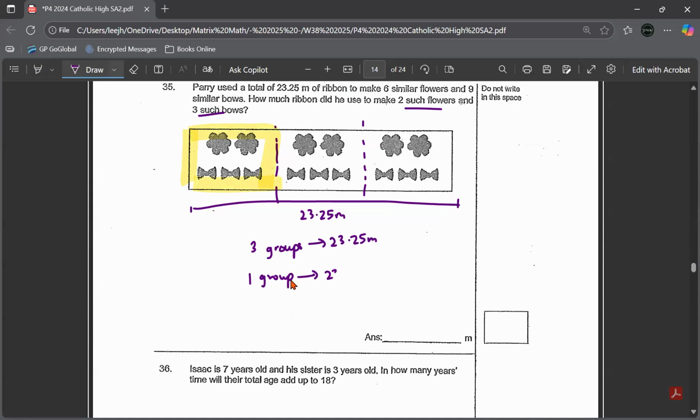Okay, 23.25 meter divided by 3. You will get 7.75 meter. That's your answer.